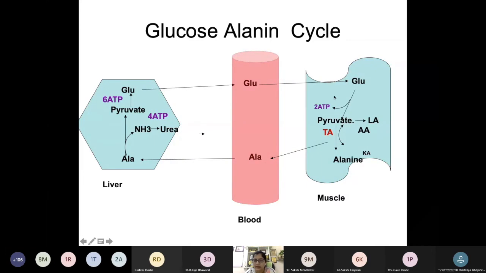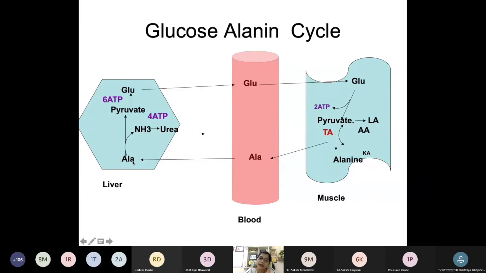And here you can see in the muscle, glucose is utilized for muscular contraction, and it is converted into pyruvate. Okay, now pyruvate can be converted into lactic acid, but this pyruvate can undergo transamination and it will form alanine. This alanine comes in the blood, and through the blood it enters the liver again.